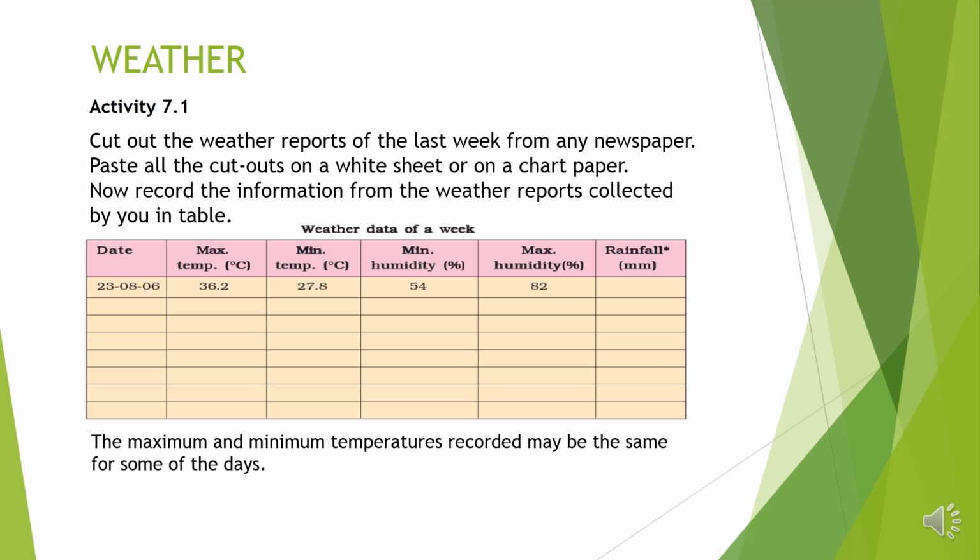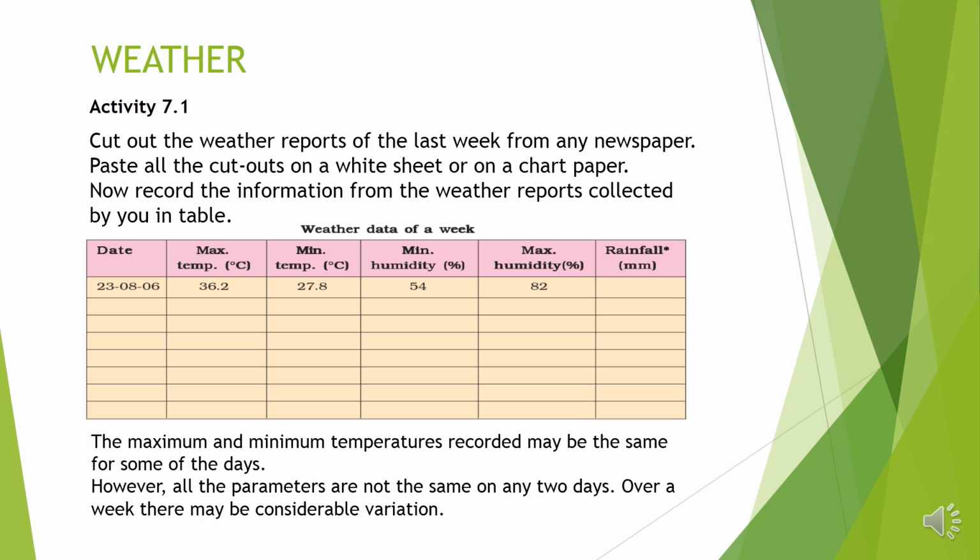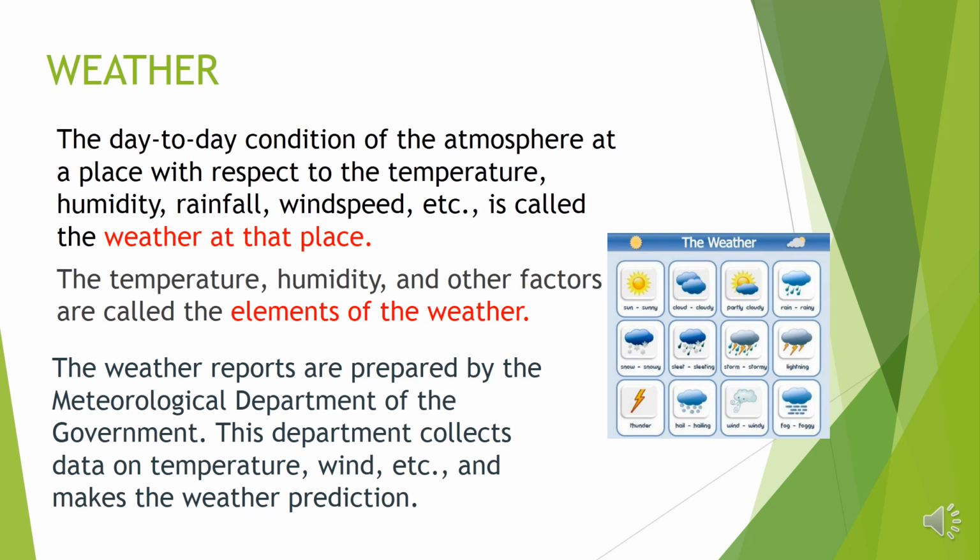The maximum and minimum temperatures recorded may be the same for some of the days. However, all the parameters are not the same on any 2 days. Over a week, there may be considerable variations. The day-to-day condition of the atmosphere at a place with respect to the temperature, humidity, rainfall, wind speed, etc. is the weather at that place. The temperature, humidity and other factors are called the elements of the weather.